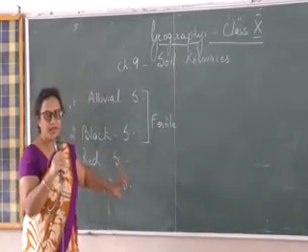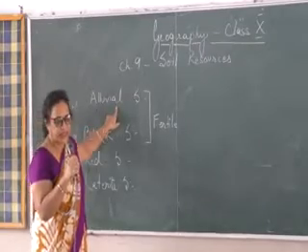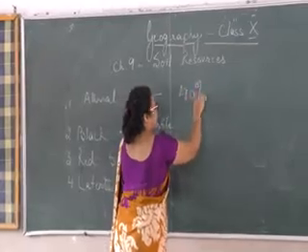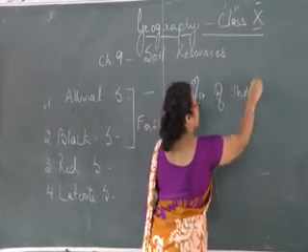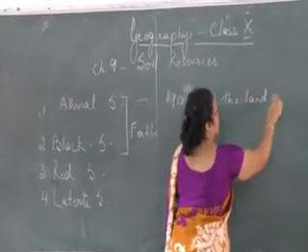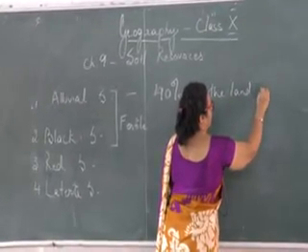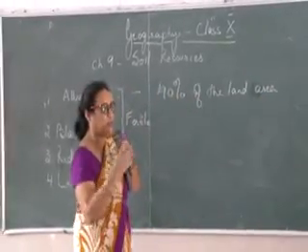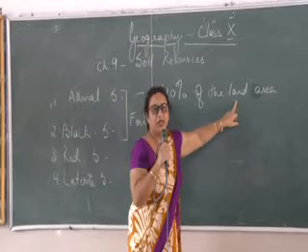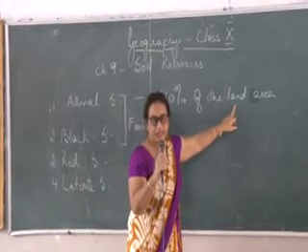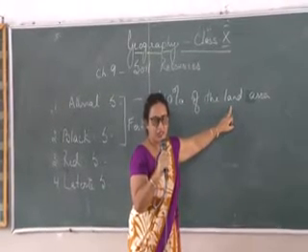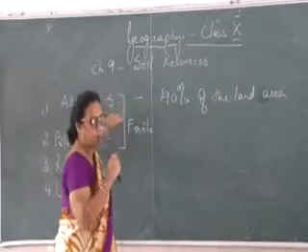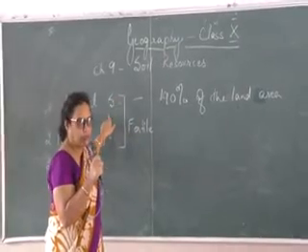Now, what I want to highlight is alluvial is the most fertile, and please note it covers 40% of the land area. 40% of the total land area, and by land area I mean cultivable area. That area which is cultivated in India. That means a very large proportion of crops can be grown and are grown on alluvial soil.